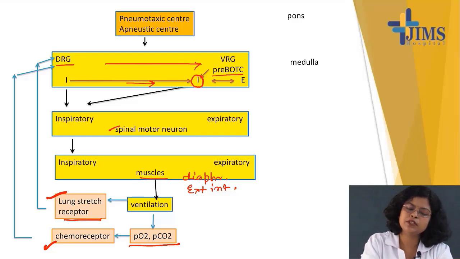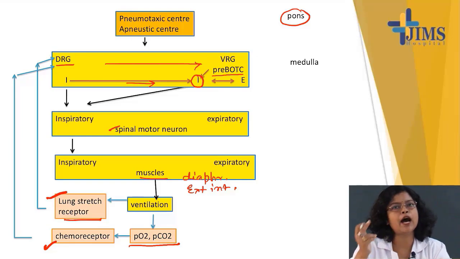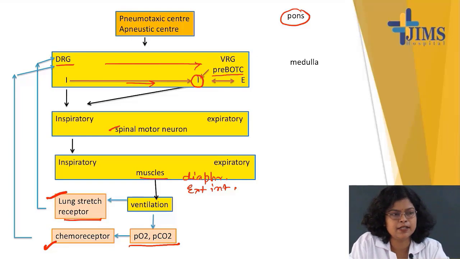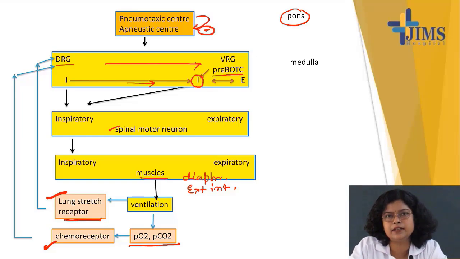Now what about the pontine center? In pons, I have said that there are two centers, pneumotaxic and apneustic. Pneumotaxic center is present in upper pons, what I have said. Okay. Now this pneumotaxic center, what is its function? This pneumotaxic center inhibits apneustic center.